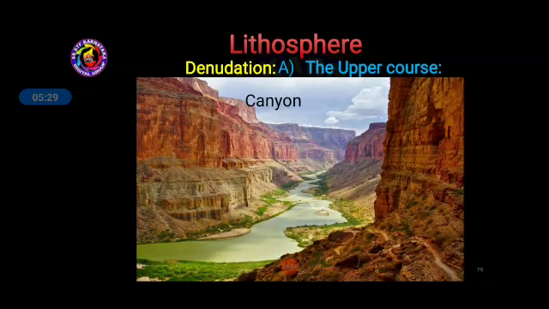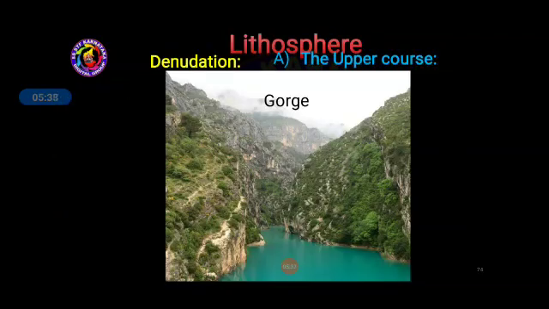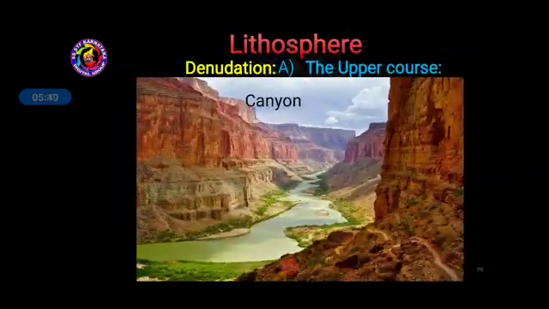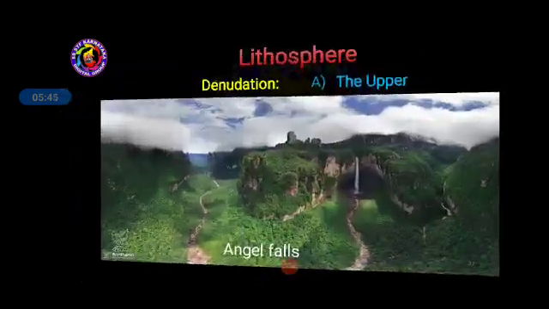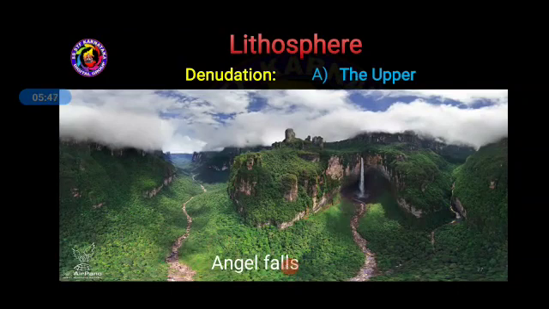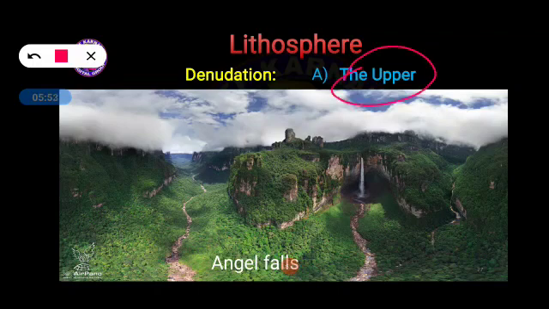Canyon, another one. This is also the same aspect that we should understand. This is also one of the important landforms created by the river in upper course. Next one, an example we can understand here is Angel Fall, and this is created in upper course only. And as a result, many waterfalls are created. Angel Fall is the best example.